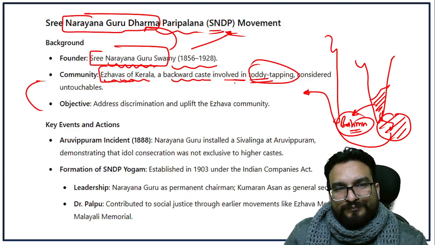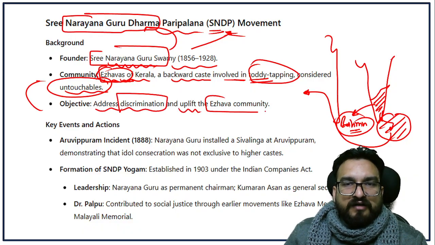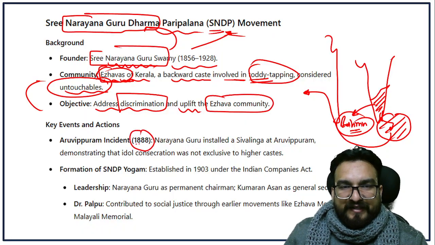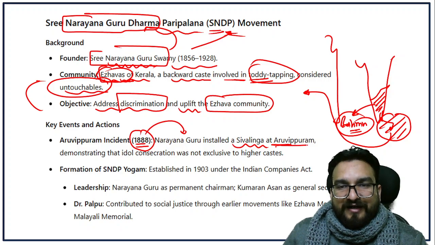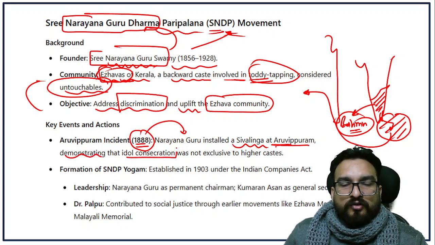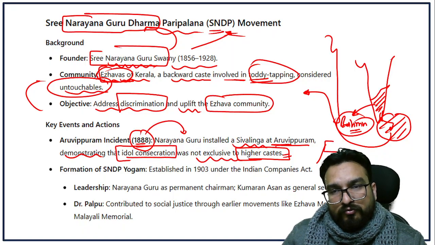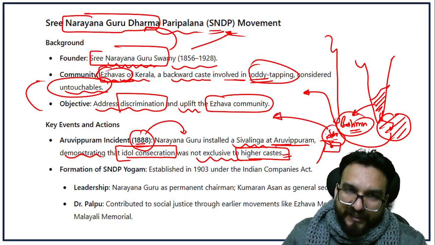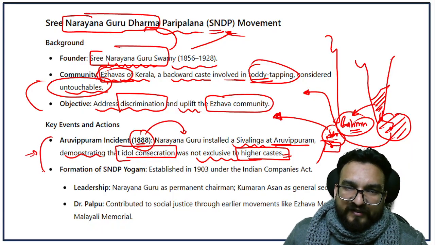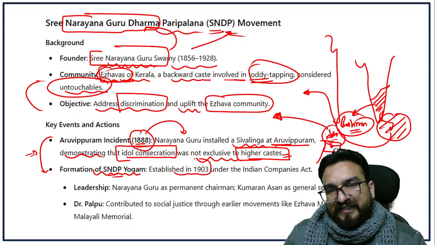Over here, you will see that these were considered untouchables, right? So he wanted to address the discrimination and uplift the Ezhava community. One incident happened in 1888. He installed a Shivling at Aruvippuram, demonstrating that idol consecration was not exclusive to higher priests. Not only can higher caste people consecrate idols, the murti, lower caste people can also do the same, right? So he addressed that. After that, he formed the SNDP, Sri Narayana Guru Dharma Paripalana Yogam, established in 1903.